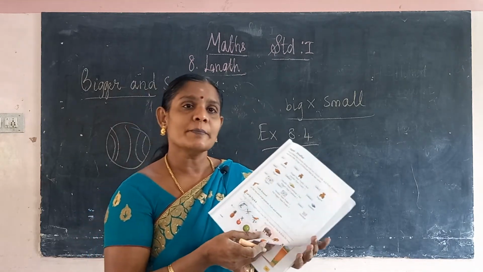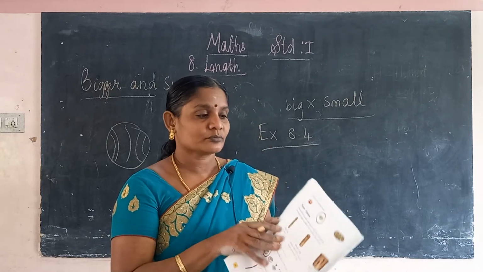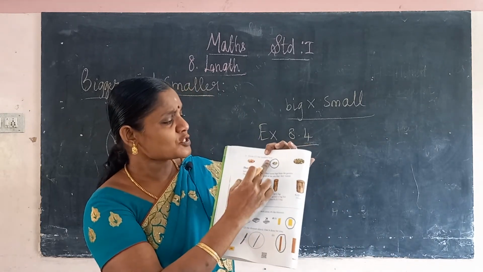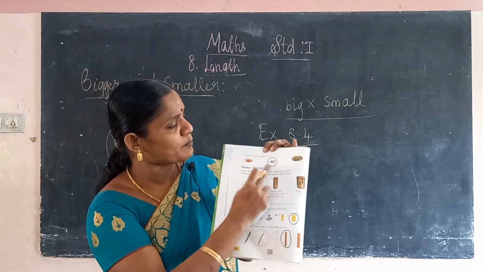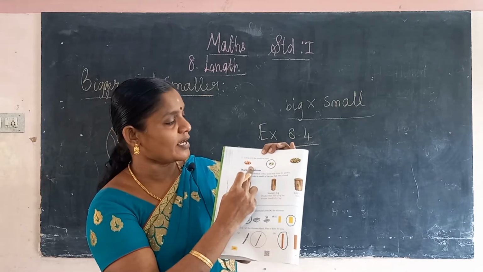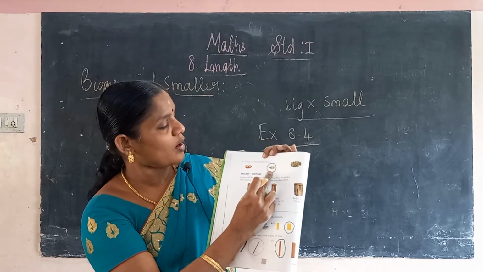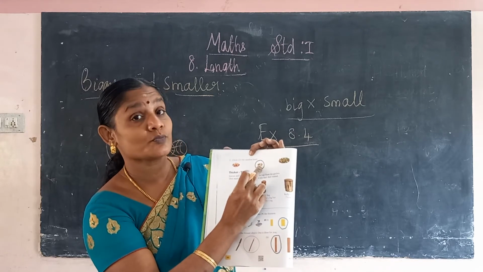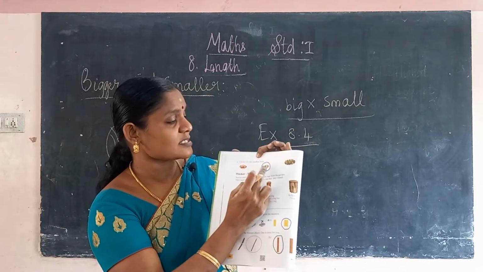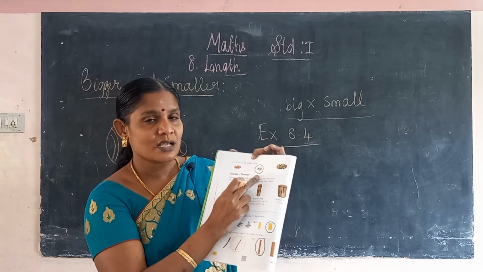So what does that mean? We put a circle for the big ones, and for the smallest ones what are we going to do? So circle the smallest bowl. So you have to see the three bowls. Okay, three bowls. This is the smallest. Okay, this is the smallest bowl. Here only the smallest is asked. So first bowl, second bowl, third bowl is there. The center bowl is the smallest bowl.